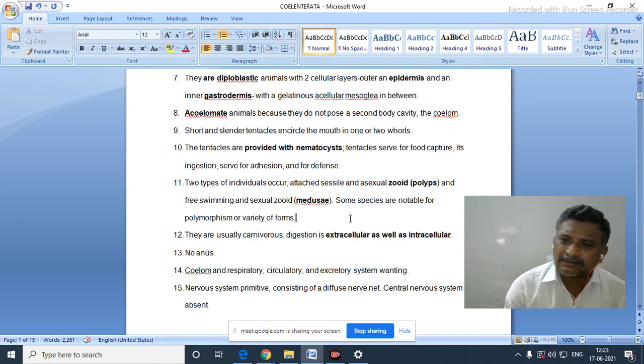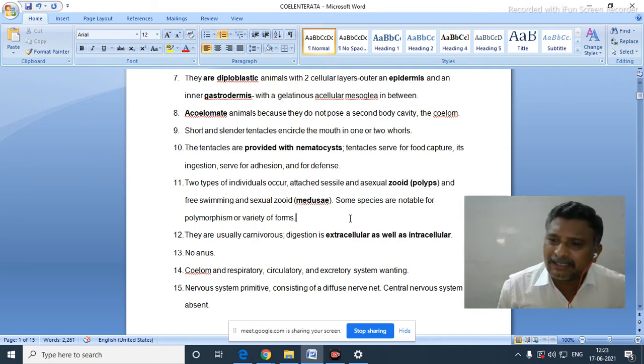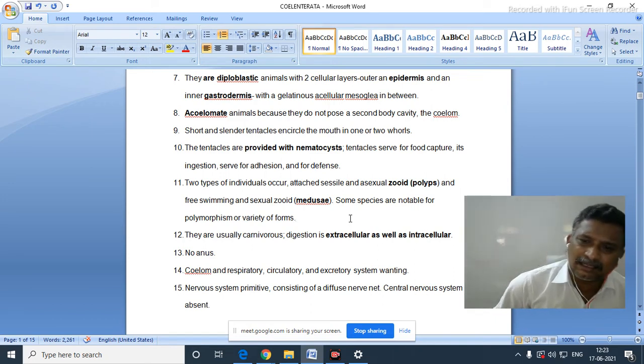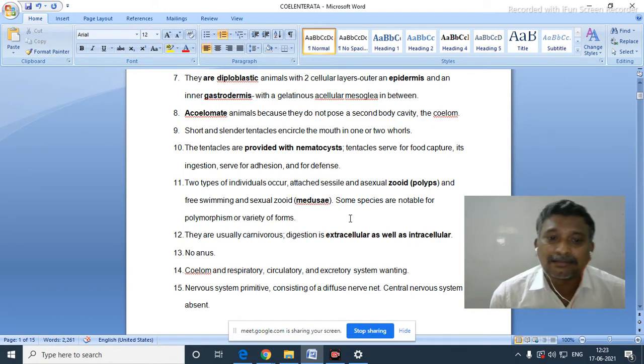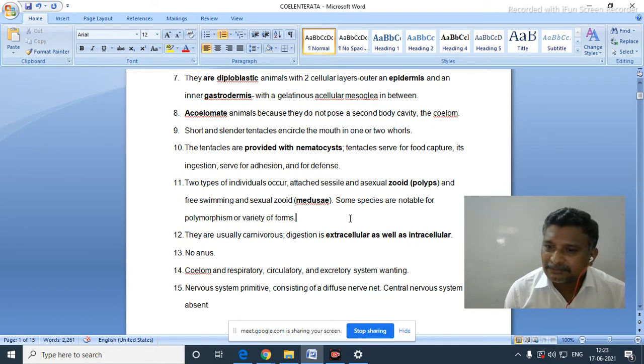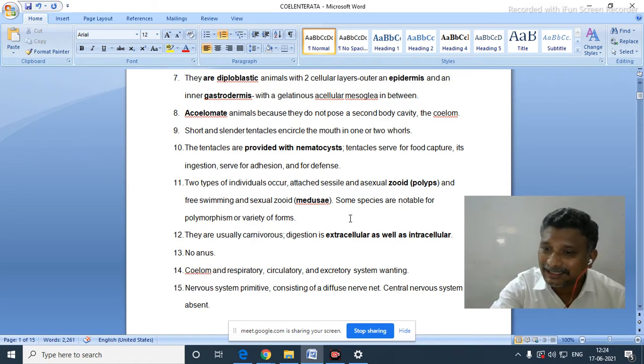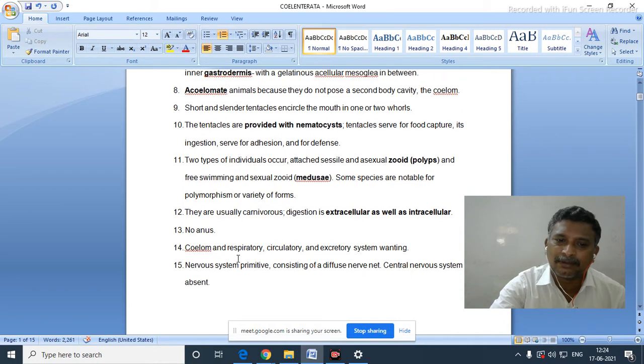Generally, when we see any kind of animal, that will have only one kind of digestion, maybe extracellular or maybe intracellular. But here both kinds of digestion processes are seen in it. Extracellular digestion and intracellular digestion both are seen in the Coelenterata phylum.